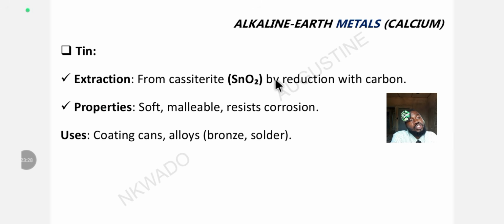This extraction is done by reduction with carbon. So you use carbon to reduce cassiterite to tin. You use carbon to reduce cassiterite, which is this, to tin.